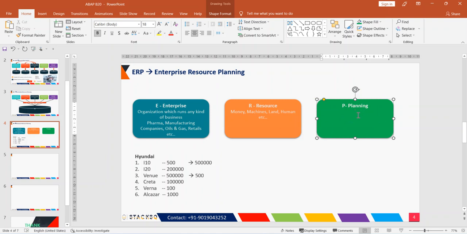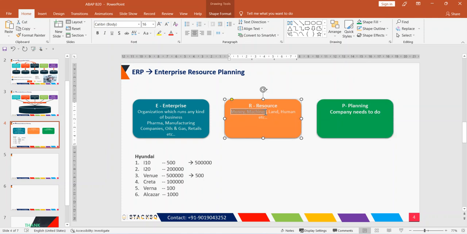Does anybody have any doubts about what planning is? Understood what ERP does? That means how we utilize the money, machines, land, or humans properly by planning to manufacture the right product, right? To manufacture anything, we have to utilize them by planning it.